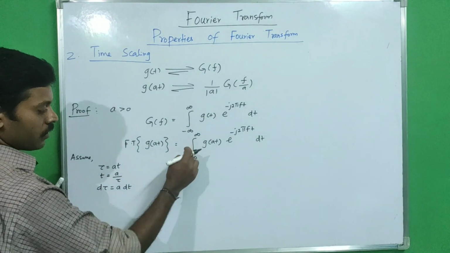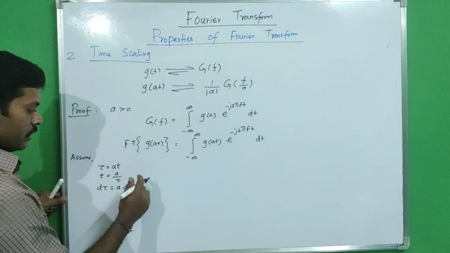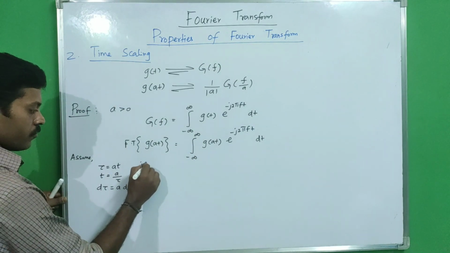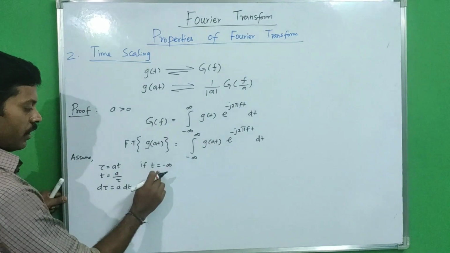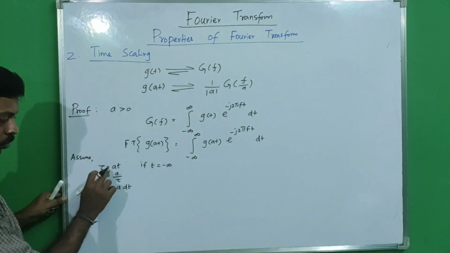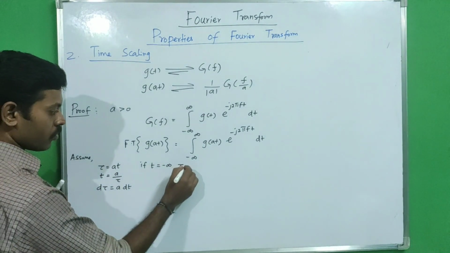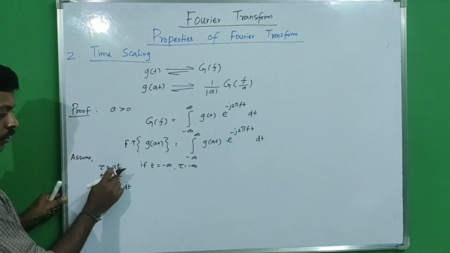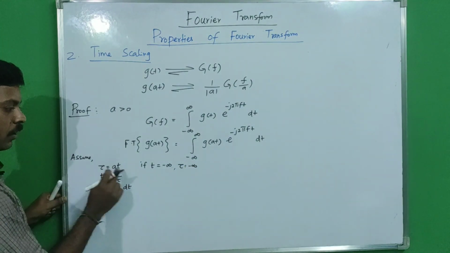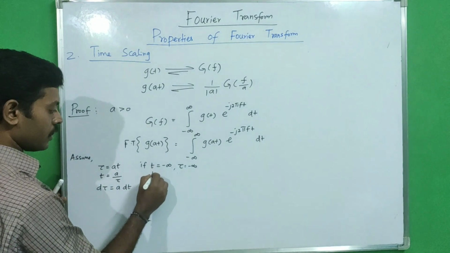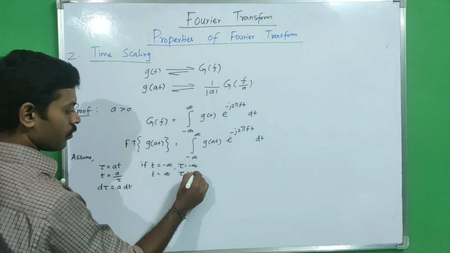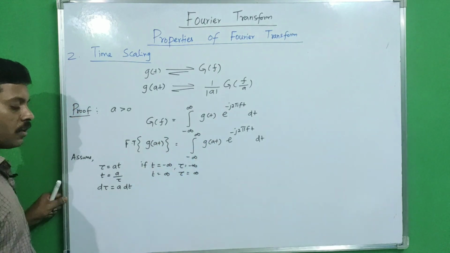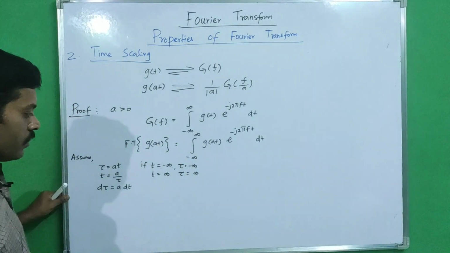Next I am going to change the limits of integration. If t equals minus infinity, then tau equals minus infinity. Similarly, at t equal to plus infinity, we get tau equal to plus infinity. So there is no change in the limits of the integration.